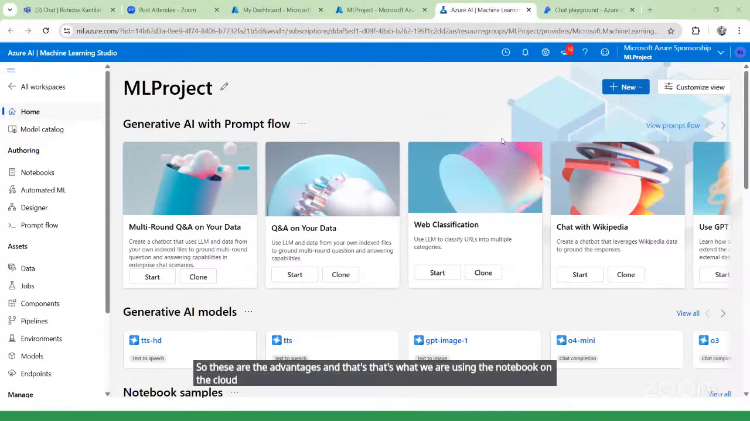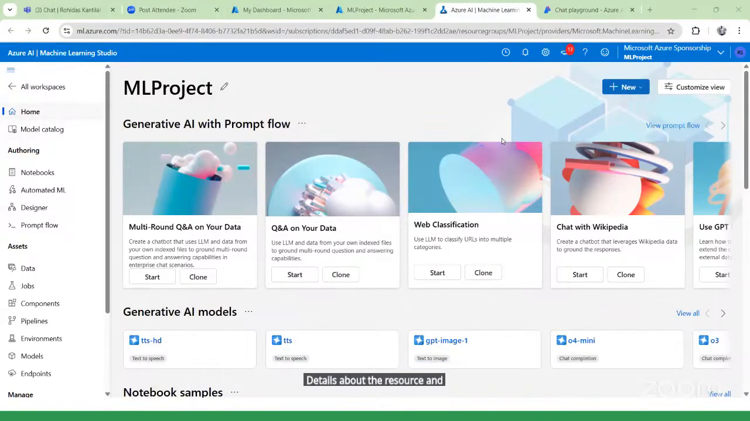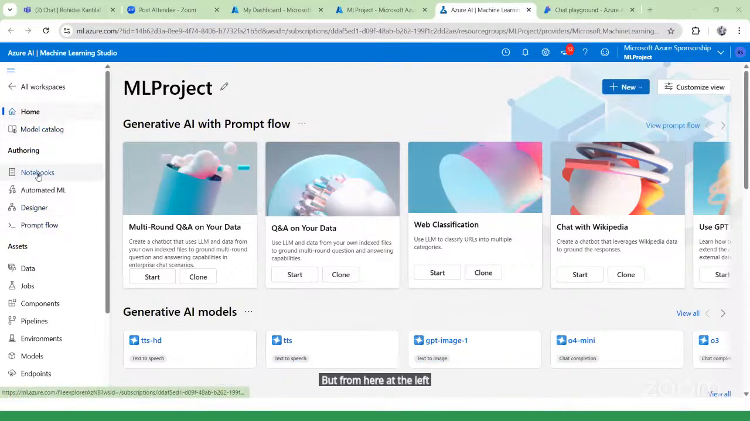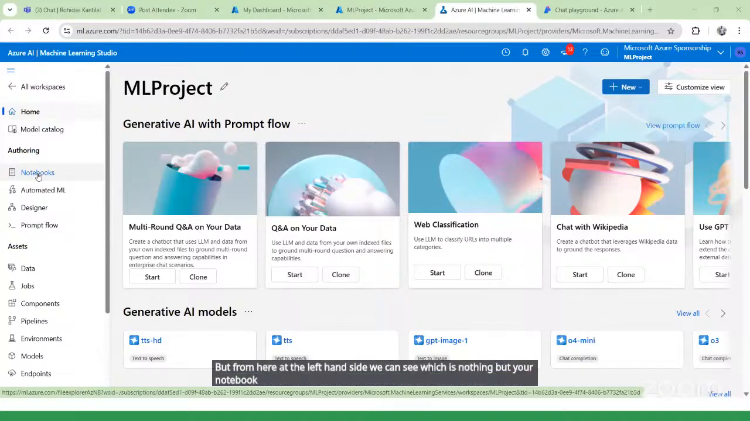Okay, so to use that notebook, the first step on Azure is to search for Azure Machine Learning. Once you search, you have to write the group name and the details about the resource, and then launch that particular service. Once you launch that service, you will be directly redirected to this particular page. On this page you can see many things that you can perform, but on the left hand side we can see your notebook. So what we do is simply click on notebook.